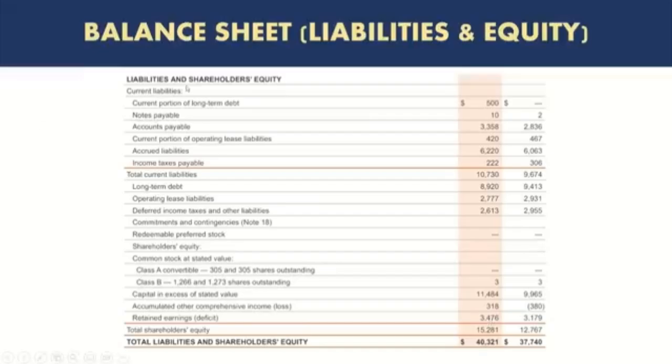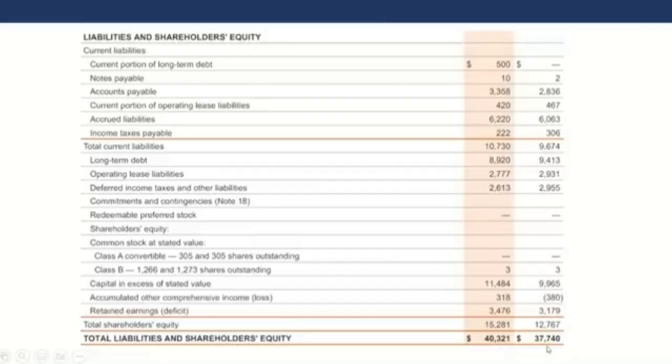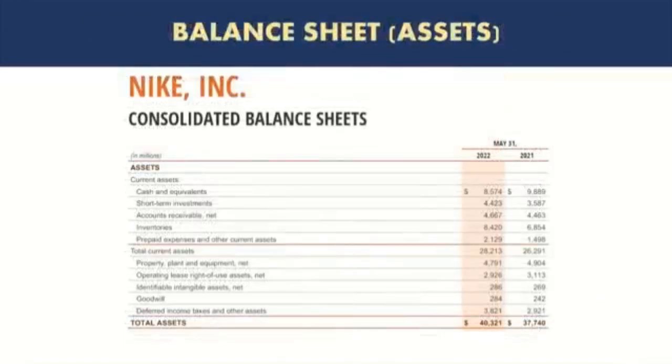And if you look at this other side, which is liability and equity, all these lines are liability, and from here you see shareholders' equity. This is the section of equity. You can also see retained earnings in there. So the total of liabilities and equity is 40.3 billion. If you look at the prior year, the balance sheet was 37.7 billion for equity and liability. And if I go back to the assets, you see assets were also 37.7 billion.